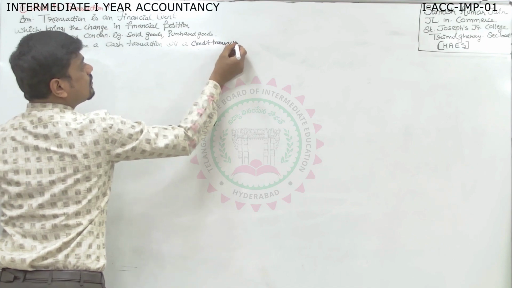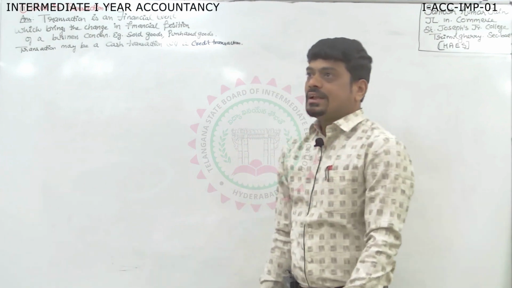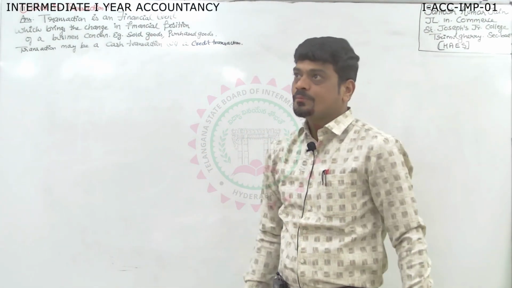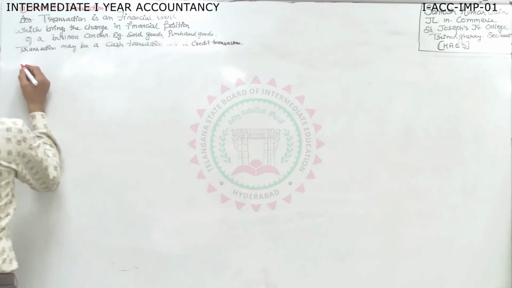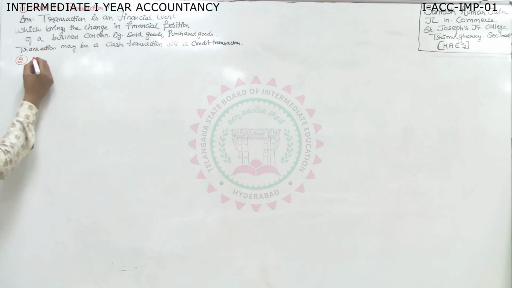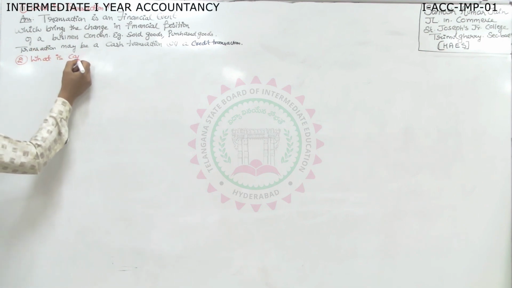Like this, if you write, you are going to get 2 out of 2. This is question number 1 which we are expecting. Then, sir, what is the second frequent question I can expect? Then, you can expect what is capital.